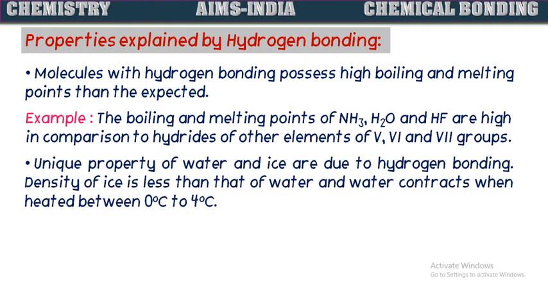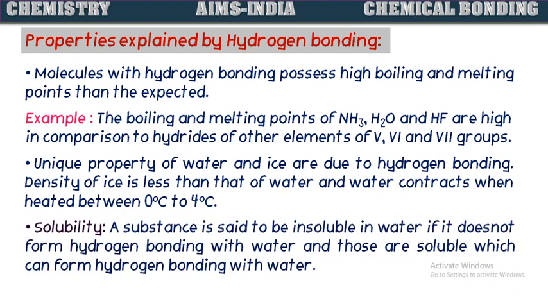Unique properties of water and ice are due to this hydrogen bonding, like the density of ice is less than that of water and water contracts when heated between 0 to 4 degrees Celsius. So these special unique properties of water are because of hydrogen bonding. Next is solubility. A substance is said to be insoluble in water if it does not form hydrogen bonding with water, and those which can form hydrogen bonding with water are soluble.